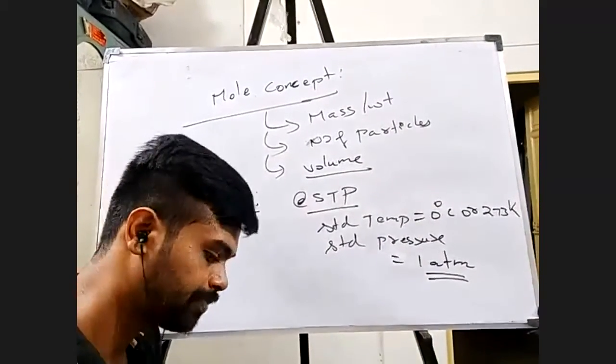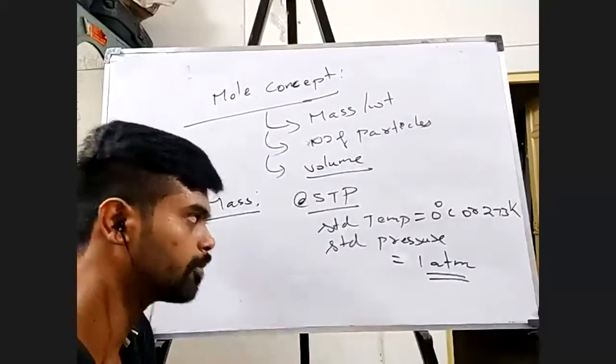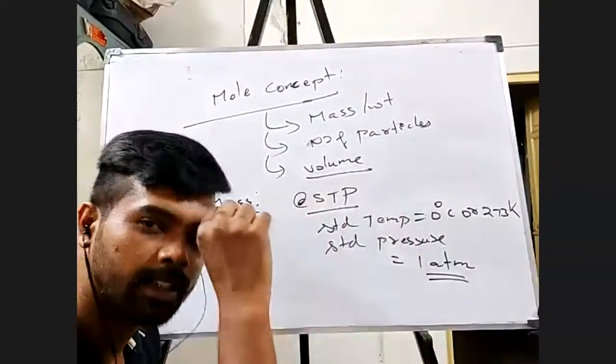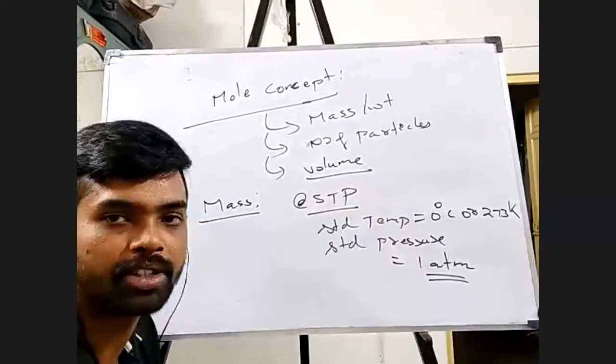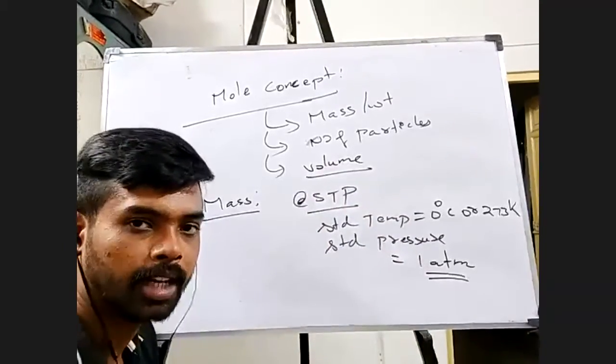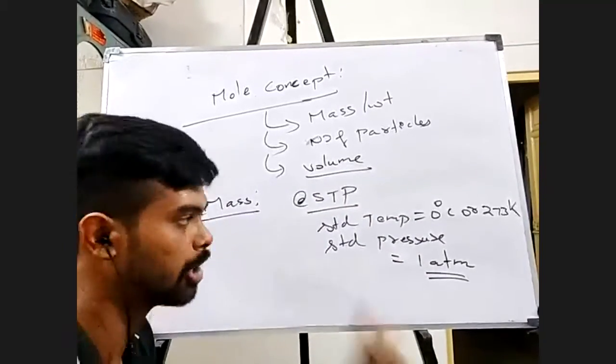Now in your questions, if they don't specify anything about STP, it is by default understood that it is asked only at standard temperature and pressure conditions. Understood? So you don't have to worry much about it, but still you have to know this.